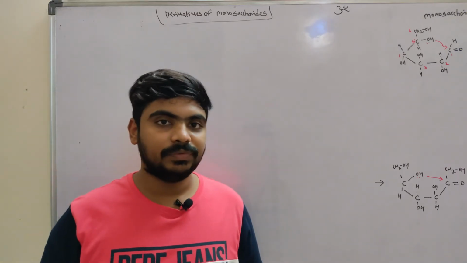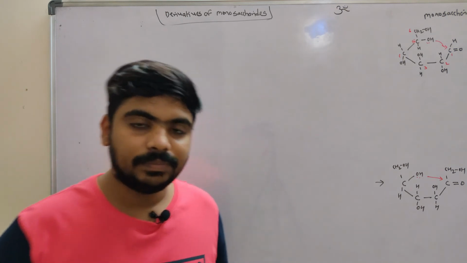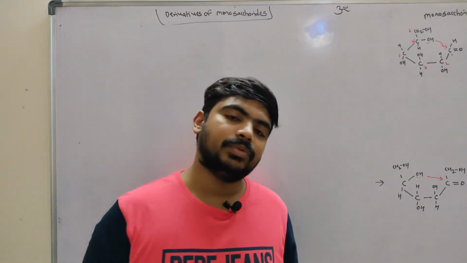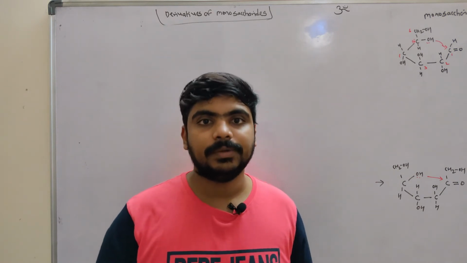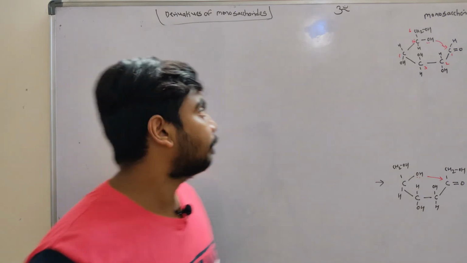Now we will see the different derivatives of the monosaccharides. Like monosaccharides can be converted into different derivatives which will be useful structures, okay, in the living system.